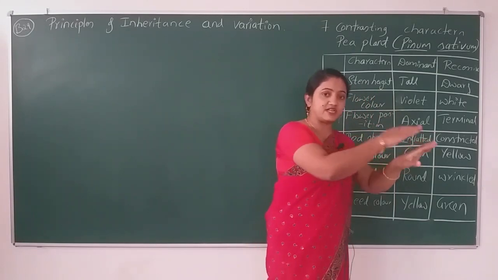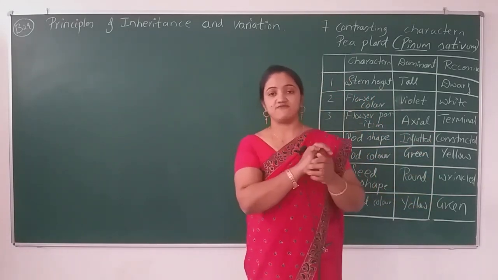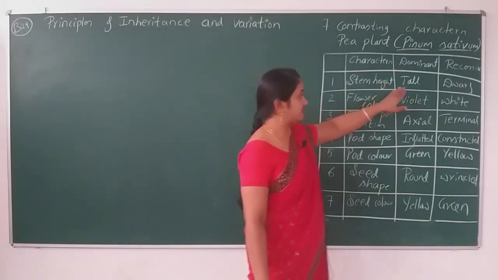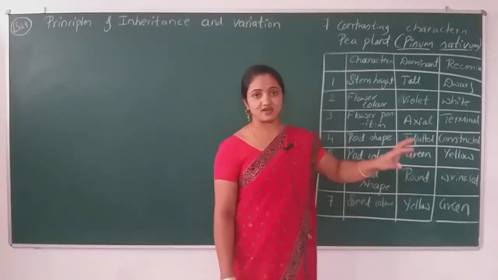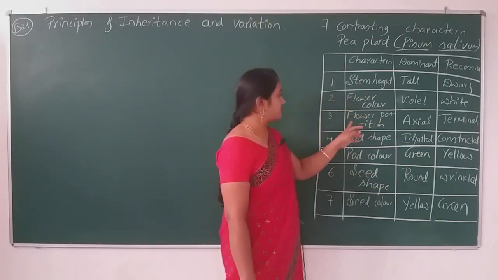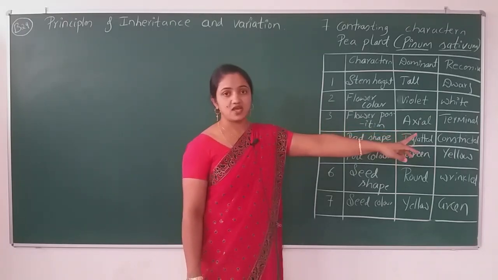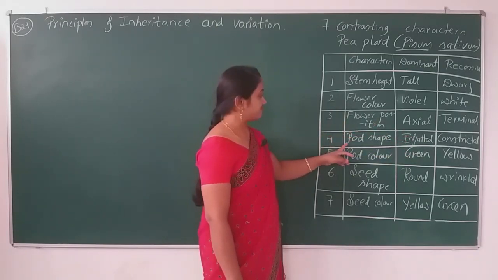It will suppress the recessive character. Only the dominant character will be in appearance. Likewise, for flower position, axial is the dominant character and terminal position is the recessive.